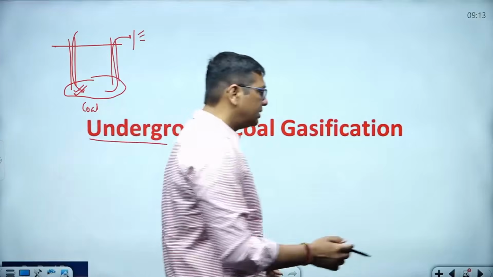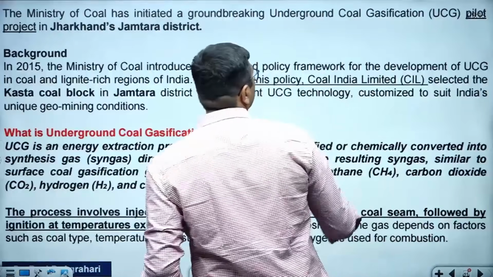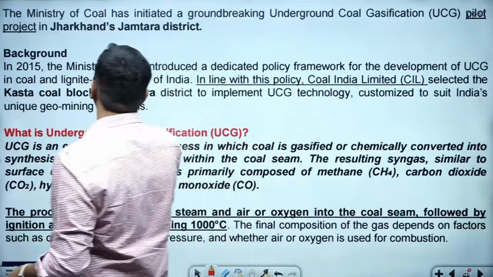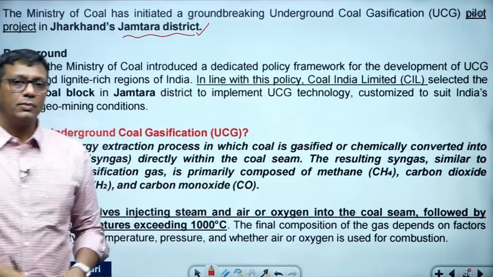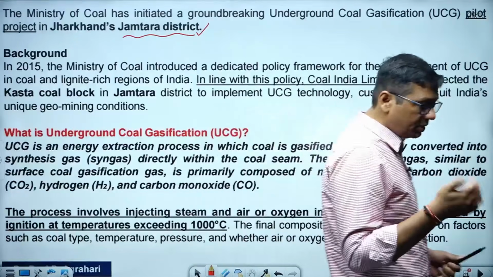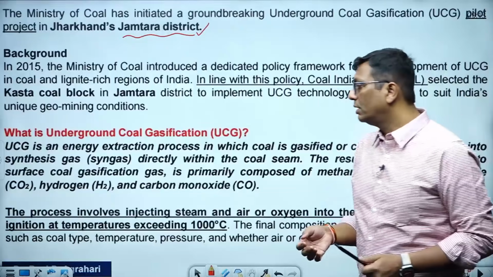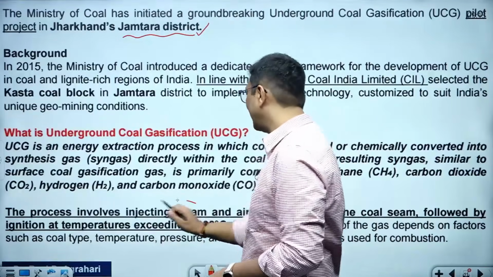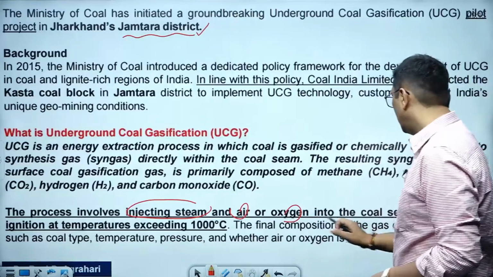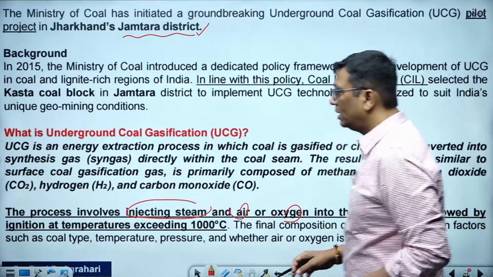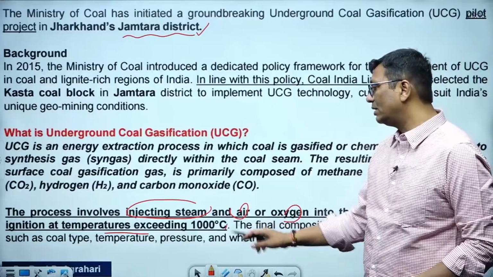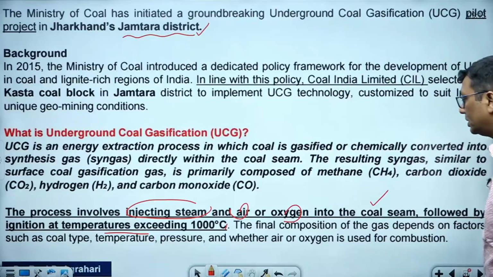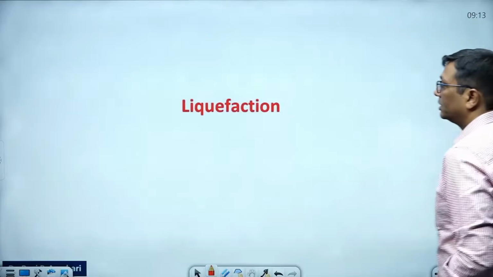One of the sites is Jamtara district. It's a pilot project at Jamtara district, Jharkhand. It got very popular, but it's a pilot project, guys. So the government is promoting such things, and in the coming future we will utilize them. The process involves injecting steam and air or oxygen into the coal seam, followed by ignition at a temperature exceeding around 1000 degrees Celsius. Depending on temperature, pressure and oxygen, it is going to generate methane and similar characteristic products.